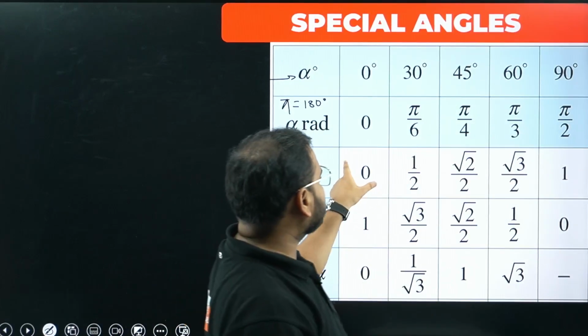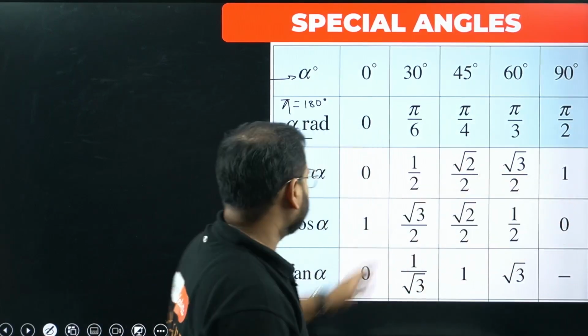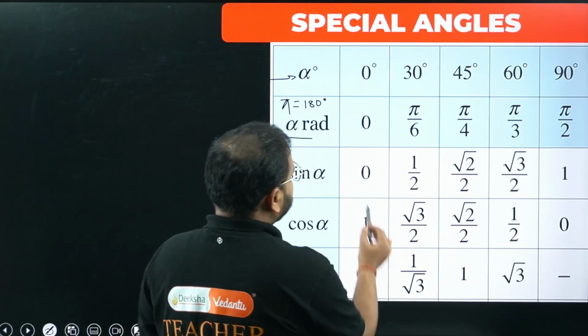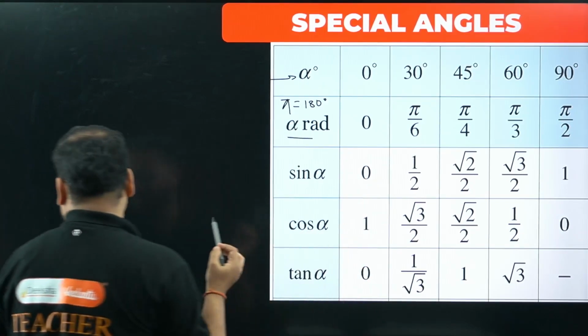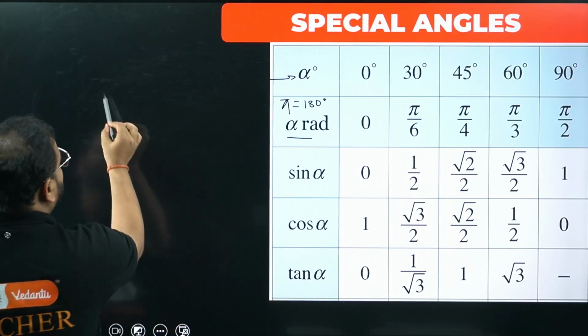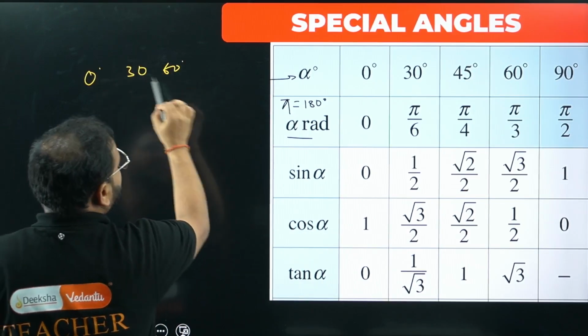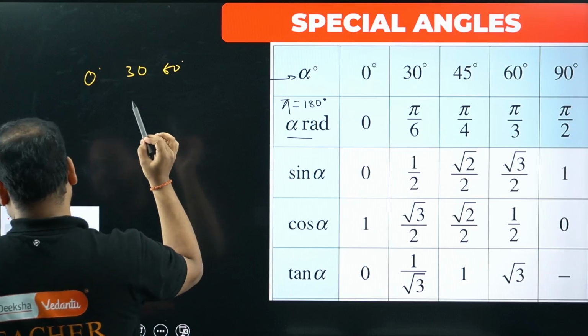Do one thing, write everything by 0, 1, 2, 3 like that. So what you're gonna do, I'll tell you a shortcut trick to remember all of this. Write this as 0. What is the angle? 0 degree, 30 degree, 60 degree. Okay, I missed the 45 degree, right?